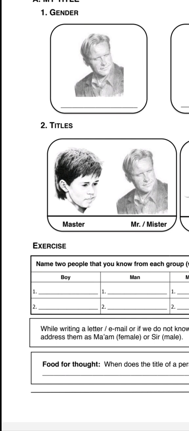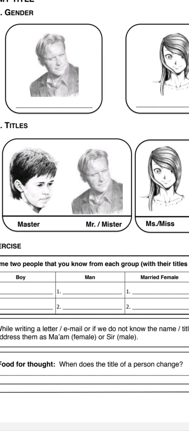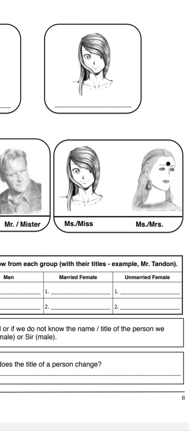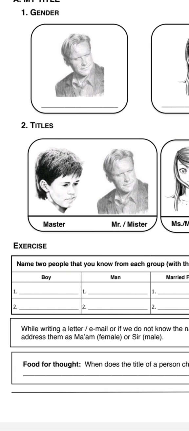Okay, so name two people that you know from each group. Example, Mr. Tandon. You can write your neighbor's name, your friend's name, from your family, and all those.